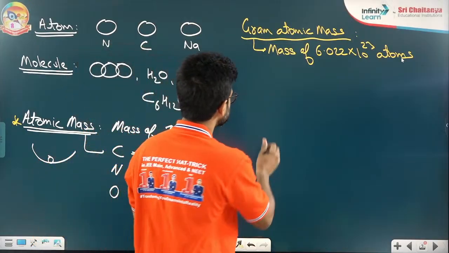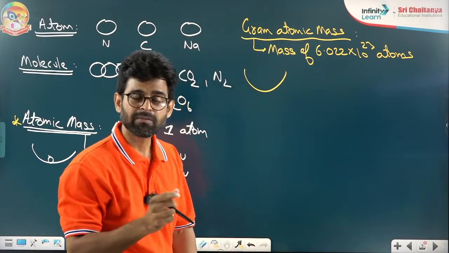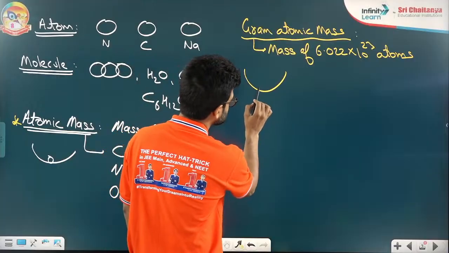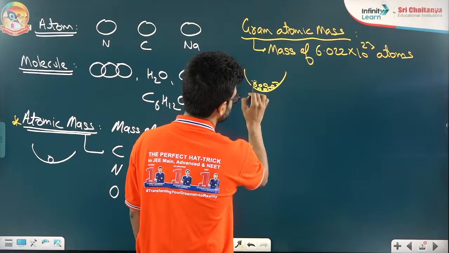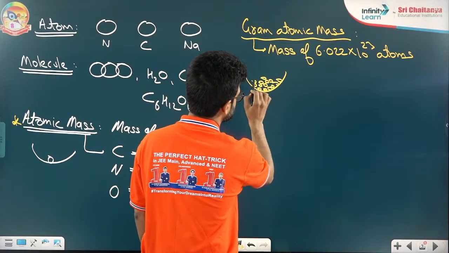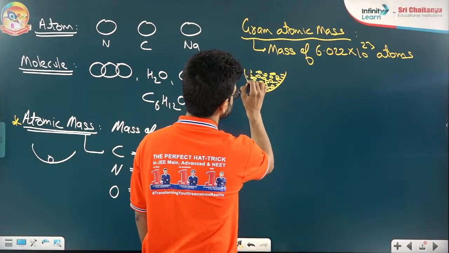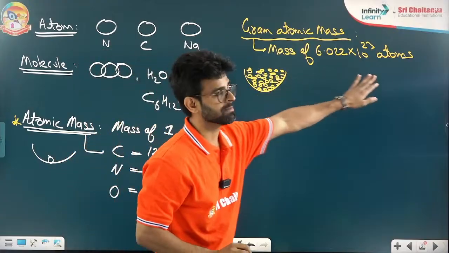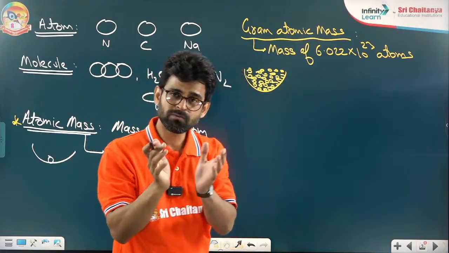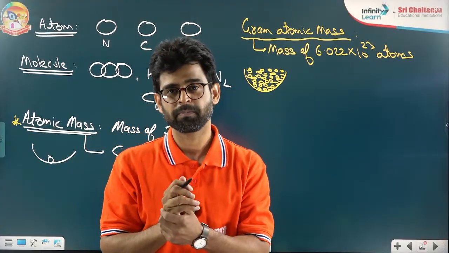Imagine I'm having a weighing machine here, and in this bowl I am having so many atoms. Definitely I cannot show you so many atoms, but just imagine. All of these atoms of carbon together will weigh how much?